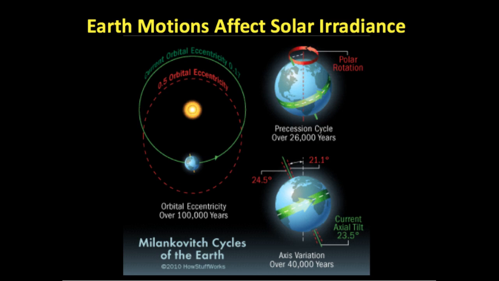Precession is the wobble of Earth on its axis. This cycle lasts 26,000 years. And the shape of our planet's orbit varies on a 100,000-year cycle. A Serbian astrophysicist, Milankovic, first proposed that these cycles are in part responsible for the cycle of ice ages and warm intervals that have occurred on Earth.